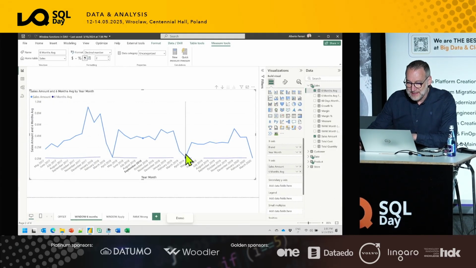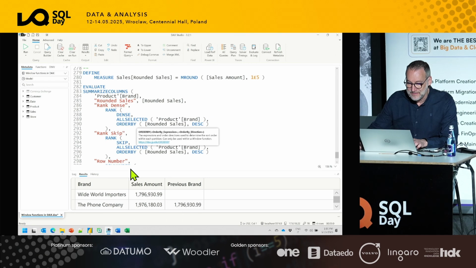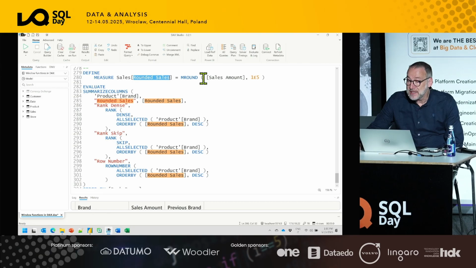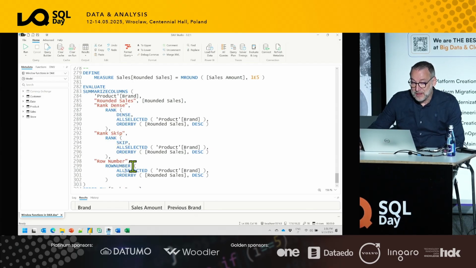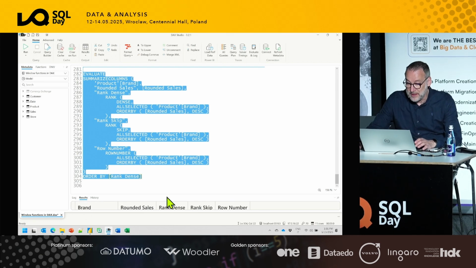Let me see, I should have the code here in DAX Studio. Okay. I created a measure, rounded sales, that does the rounding at the first 10,000. Or 1 million, I don't remember. And then I created two calculations. One is rank dense, the other one is rank skip. So the only difference is dense here and skip here. And the other one is row number. The difference between rank dense and row number is basically in the way they compute the ranking.